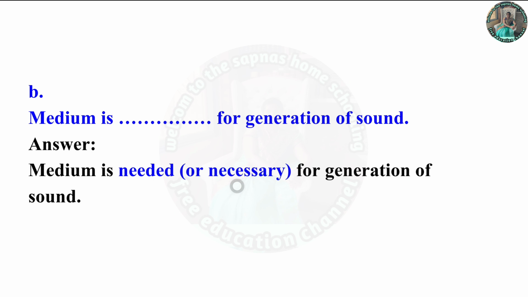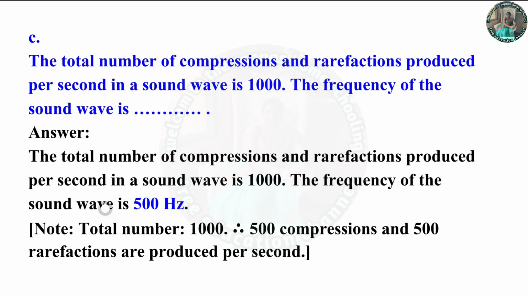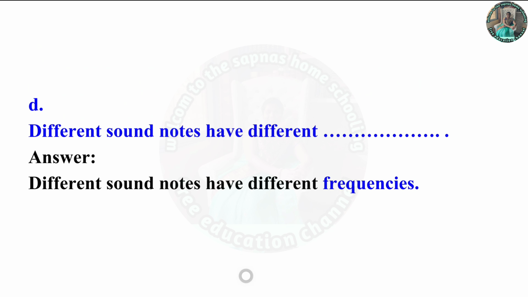Medium is needed or necessary for generation of a sound. The total number of compressions and rarefactions produced per second in a sound wave is 1000. Okay, so 500 compressions and 500 rarefactions. The frequency of the sound wave is 500 hertz. Okay, so here the total number is 1000, so 500 compressions and 500 rarefactions are produced per second.